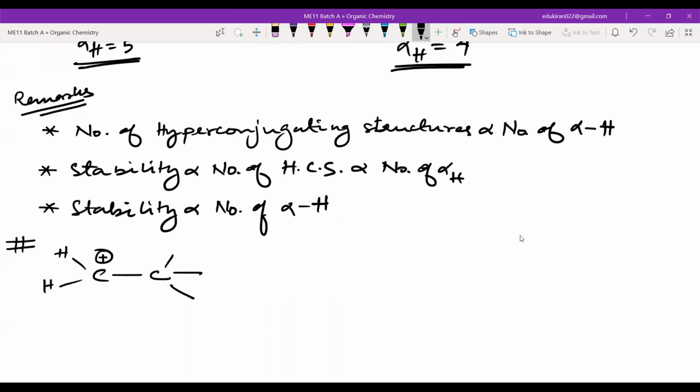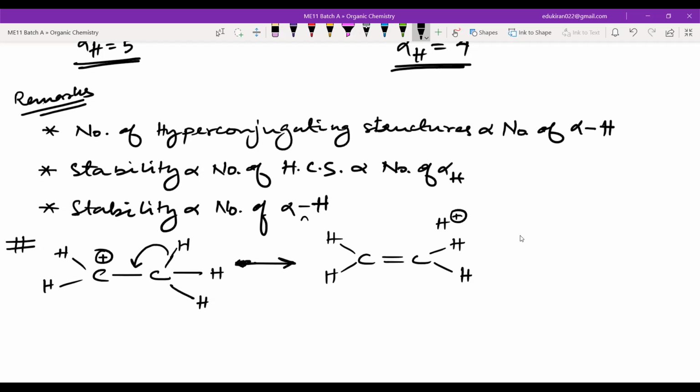Hydrogen, hydrogen, and also hydrogen. So this bond breaks. When the C-H bond breaks, the electron density will go here and you will form something like this: carbon with a double bond to carbon. Momentarily speaking, H plus will form this particular molecule.